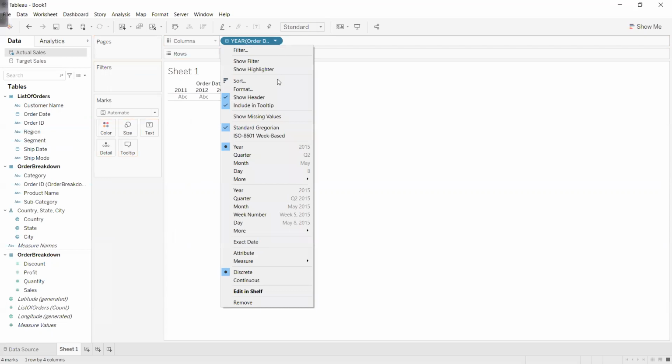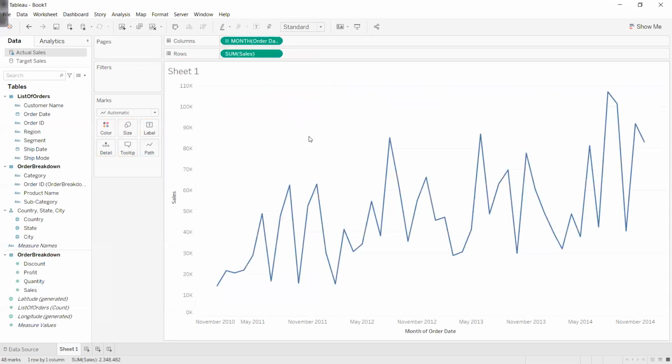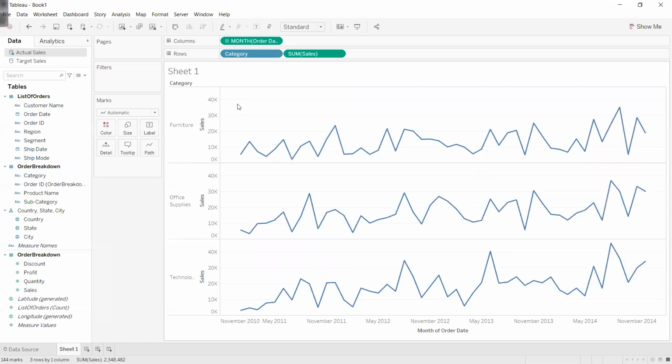I'll convert this to month and year because my target is at every month and every year I have one target. And this is my actual sales. The target is at the category level, so I have to add category also. So now this is the actual sales which I have for each category. This is the actual sales for furniture, this is for office supplies, and this is for technology.